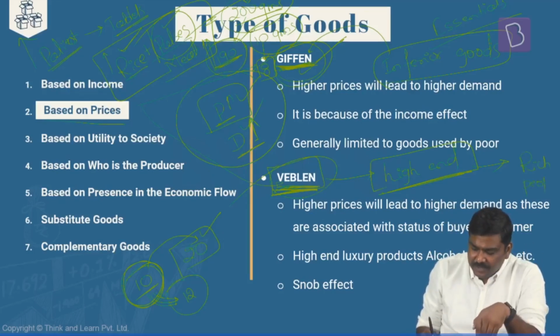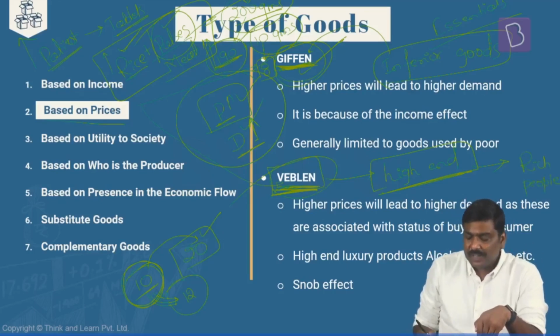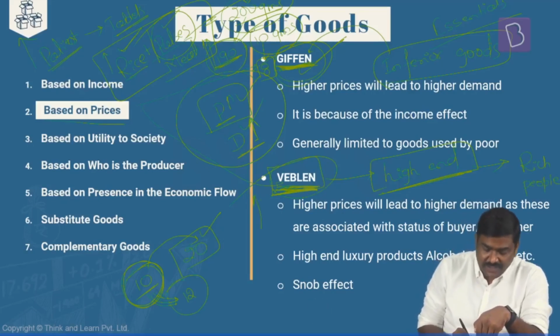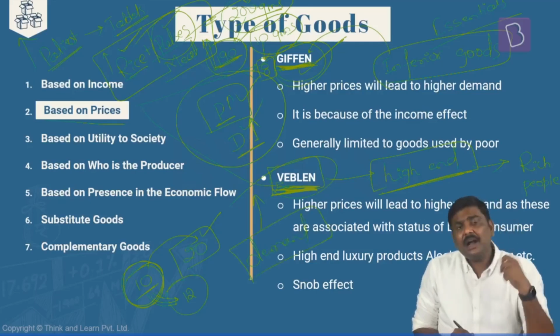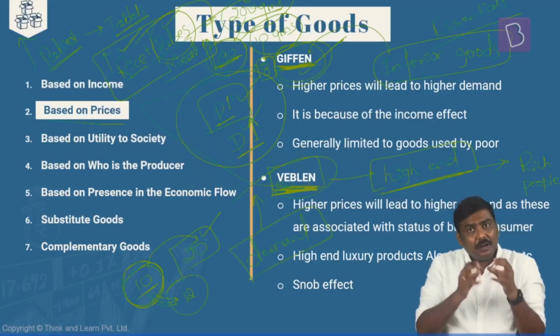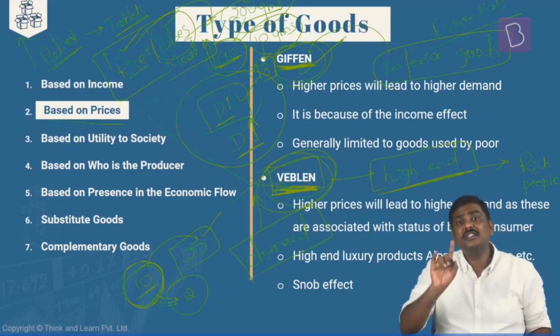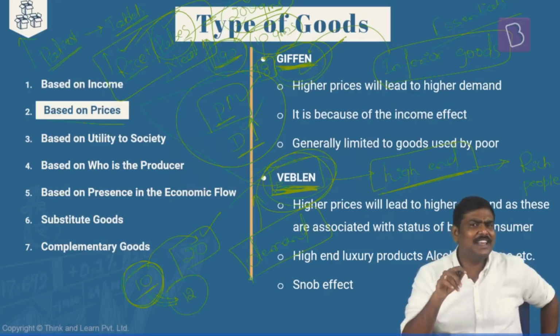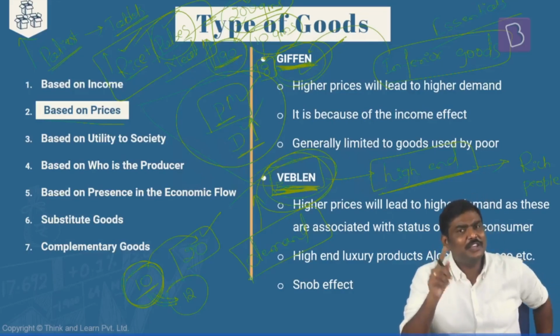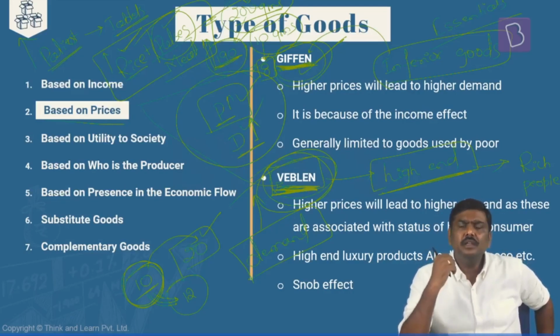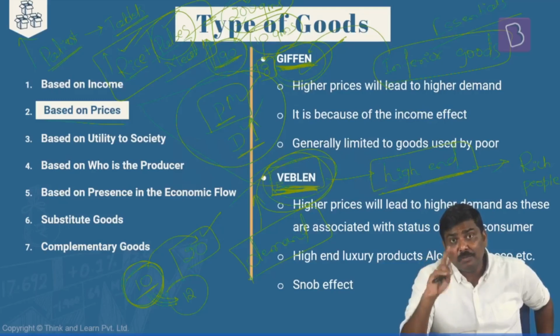And the technical definition of Veblen goods is that with the rise in the prices, is it okay? In case of Veblen goods, with the rise in the prices, the demand will also rise. The demand as well as the price both are moving in the same direction. Such types of goods are referred as Veblen goods. Now, some of you will basically say, sir, hold on. Earlier, in case of Giffen goods, you said the same thing. In case of Veblen goods, you are saying the same thing. That is, the price and demand are moving in the same direction. Then what is the basic difference between both of them?